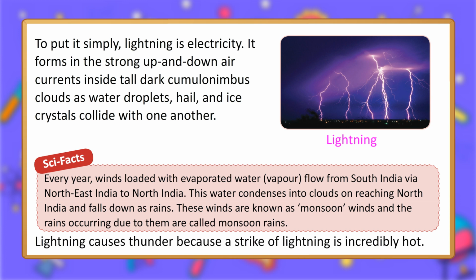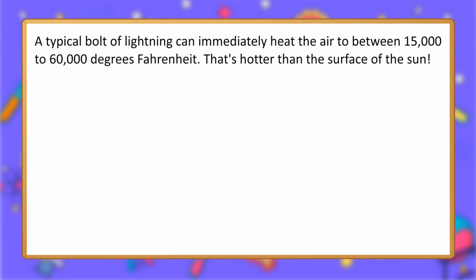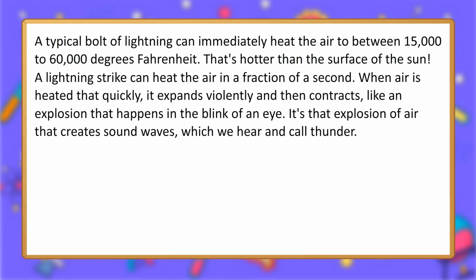Lightning causes thunder because a strike of lightning is incredibly hot. A typical bolt of lightning can immediately heat the air to between 15,000 to 60,000 degrees Fahrenheit. It's hotter than the surface of the sun. A lightning strike can heat the air in a fraction of a second. When air is heated that quickly, it expands violently and then contracts, like an explosion that happens in the blink of an eye. It's that explosion of air that creates sound waves, which we hear and call thunder.